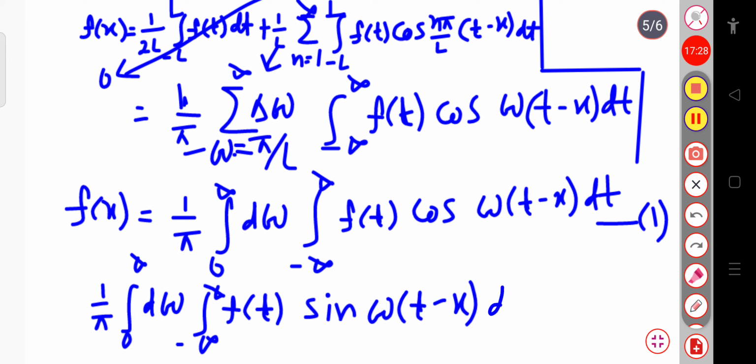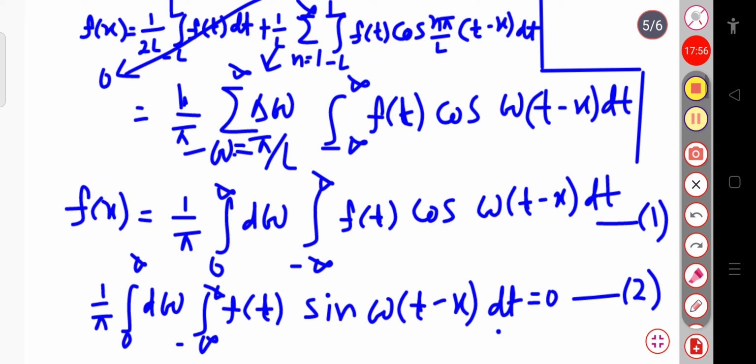Suppose this is equation 2, and this is equal to 0. Why is this? Because this integration, f of t sine omega times (t minus x) dt, obviously goes to 0. That's why I am considering this as the total term in equation 1.